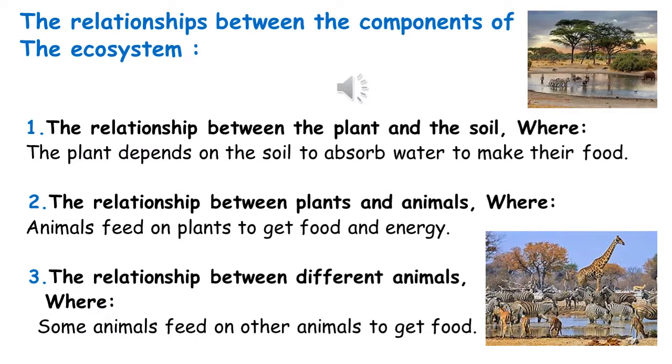First, the relationship between the plant and the soil, where the plant depends on the soil to absorb water to make its food. The second relationship, the relationship between plants and animals, where animals feed on plants to get food and energy. The third one, the relationship between different animals, where some animals feed on other animals to get their food.